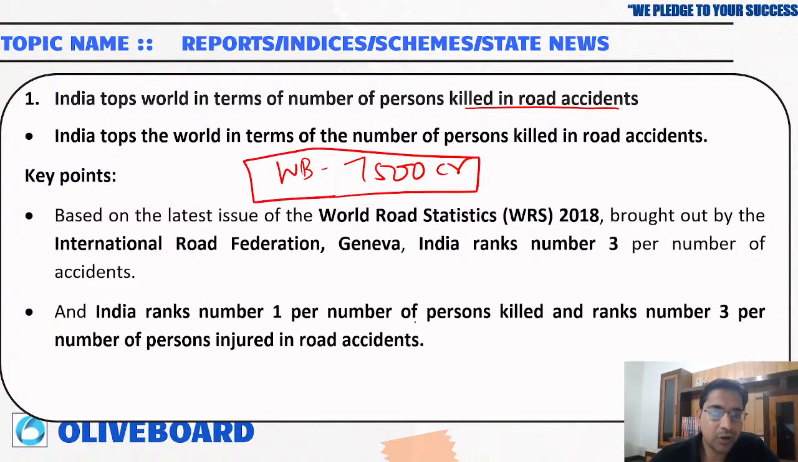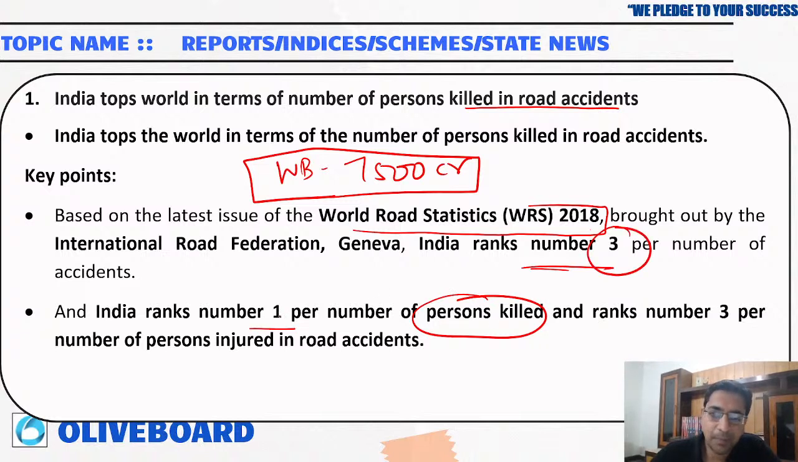Based on the latest issue of World Road Statistics 2018, brought out by the International Road Federation, Geneva, India has ranked number 3 as per the number of accidents, and India ranked number 1 as per the number of persons killed. So in number of accidents, India is at number 3, and in number of persons killed, India is number 1.